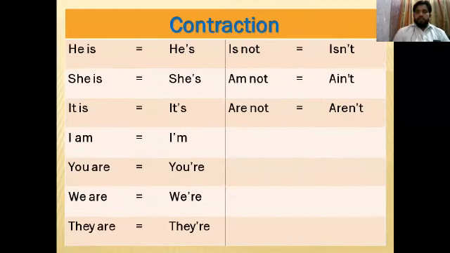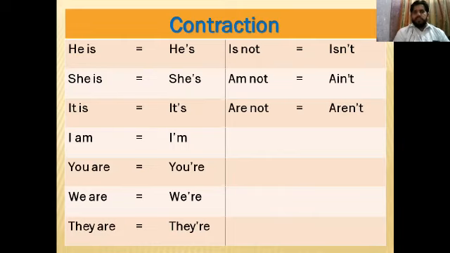Contraction means the short form which we use. Usually in spoken and also in written English, we use the short form. So the short form of he is is he, and in writing we write apostrophe and then s, which we pronounce as he's. Like we have she is, so the short form of she is is she, then apostrophe, then s, which we pronounce as she's.